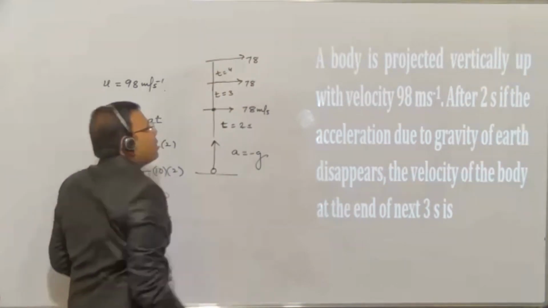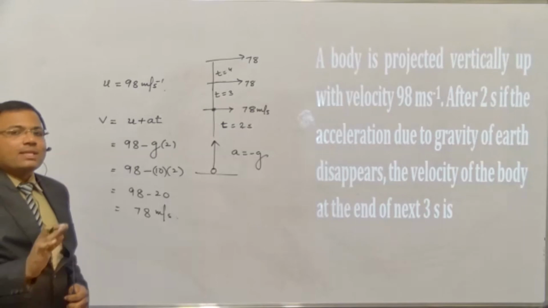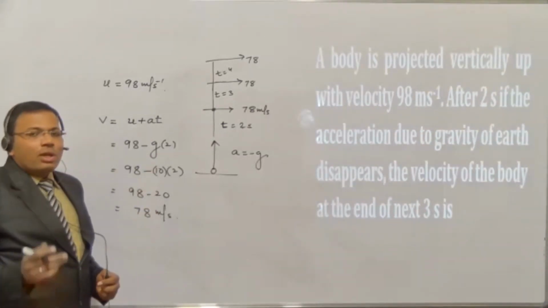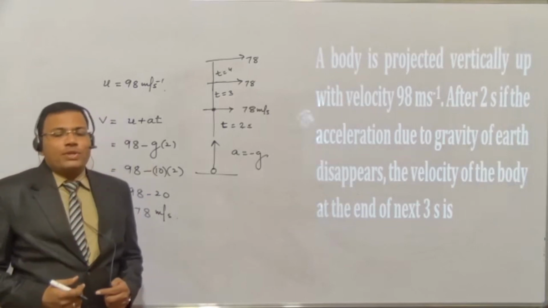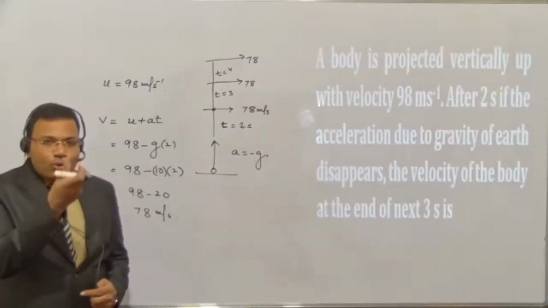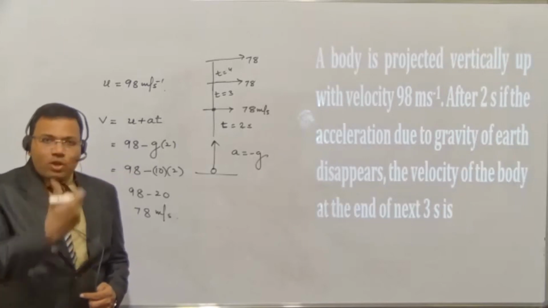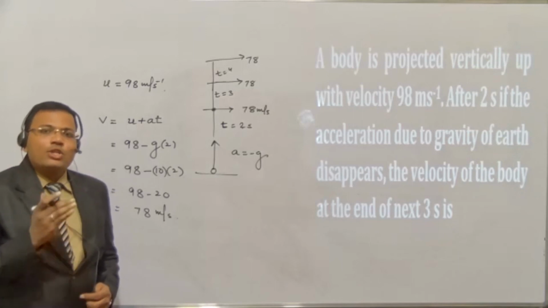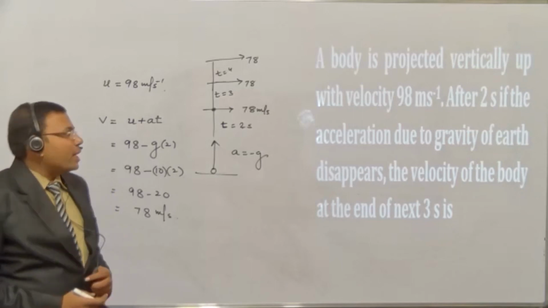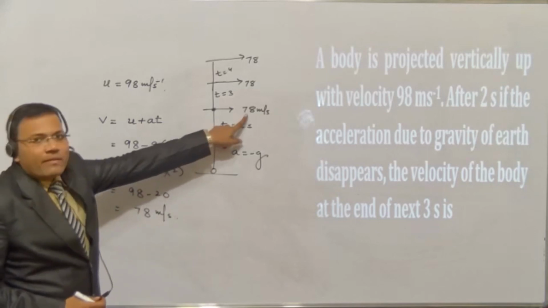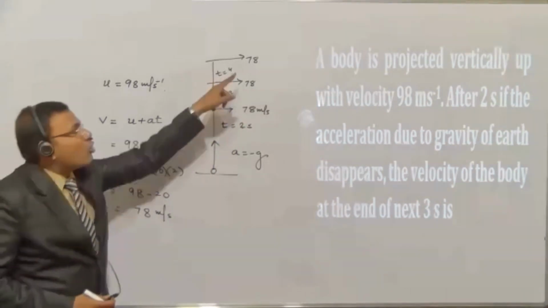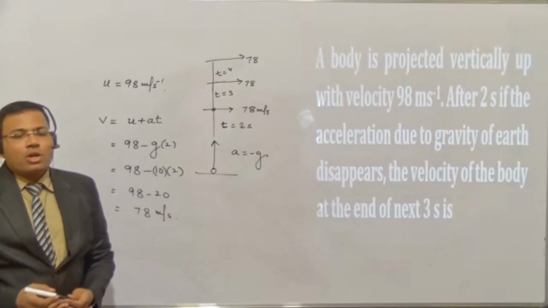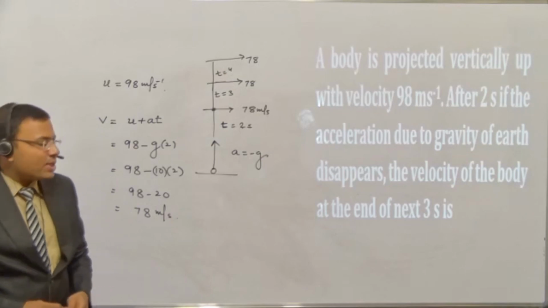4 seconds के बाद कितना? 78 only. Why? What is the reason here 78? Because acceleration due to gravity खत्म होगी बेटा यहाँ पे. Acceleration due to gravity जब खत्म होती है, then the body is going to move with the constant velocity. It is not having any force to pull it down. कोई फोर्स नीचे नहीं रहेगा उसकी वेलोसिटी कम करने के लिए. So whenever the acceleration due to gravity disappears, we can say that it is going to move with a constant velocity. तो ये constant velocity 2 seconds के बाद 78 है, तो not only 3 seconds, not only 4 seconds, 100 seconds के बाद भी उसकी velocity वही रहेगी बेटा, 78, because it is not affected by some external gravity. I hope it is clear. Copy कर लीजिए.